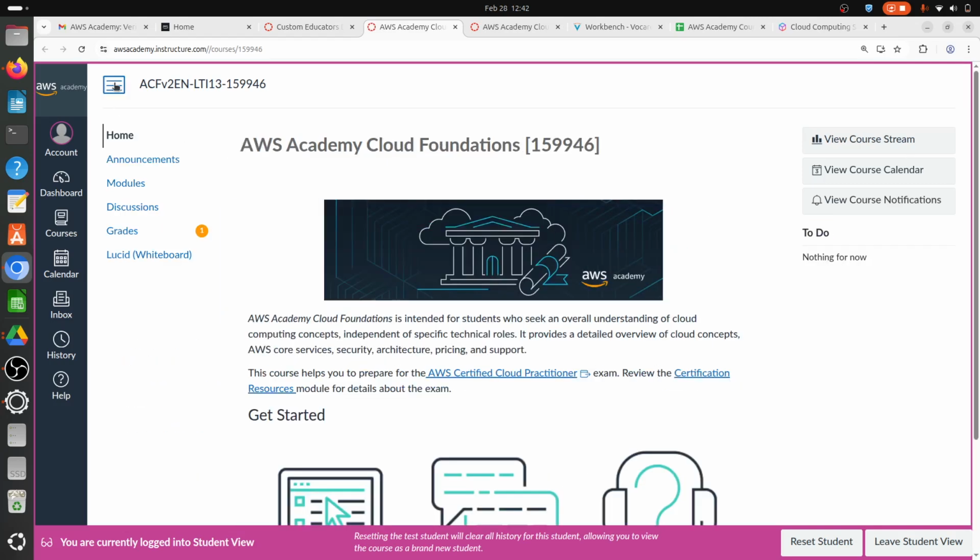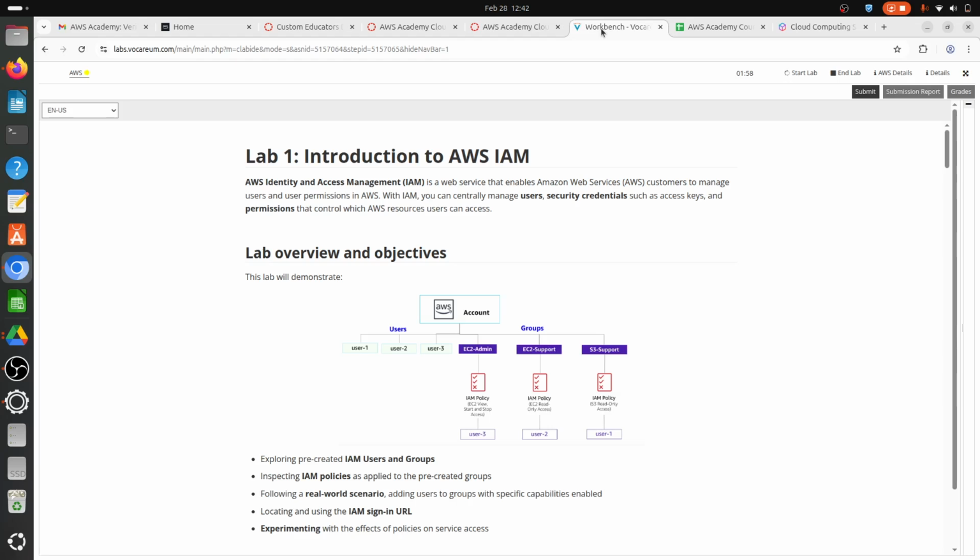This is my interface, it is not yours, so I need to reset the student, but reset होऊन माझी लॅब जाईल. I will wait 2 minutes, once the lab access is there, I'll show you briefly how the lab looks and how you can complete your task from the lab. Let us wait for 2 minutes.